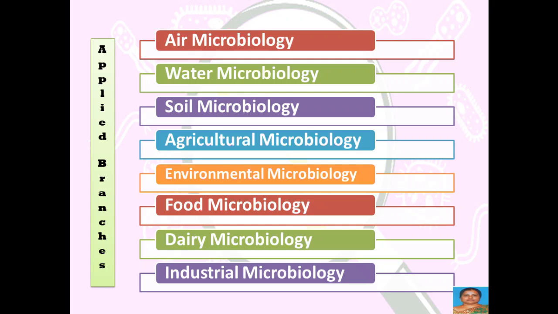Dairy microbiology, about microorganisms present in milk, and industrial microbiology, microorganisms exploited in industries for the production of various beneficial products for humankind. All these are mainly described as the applied branches of microbiology.